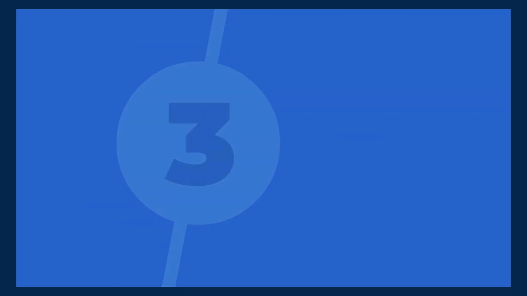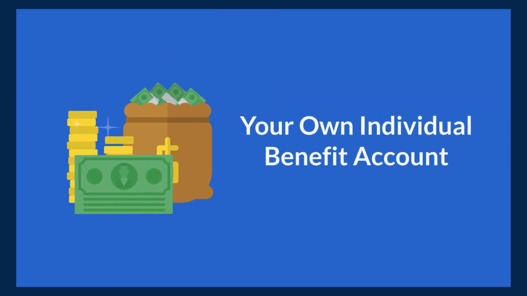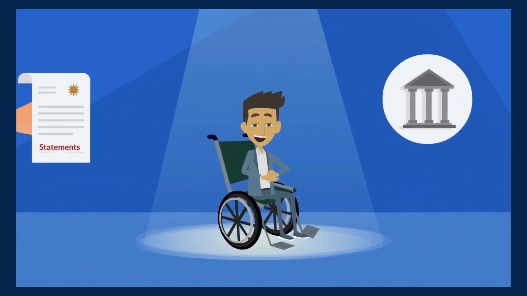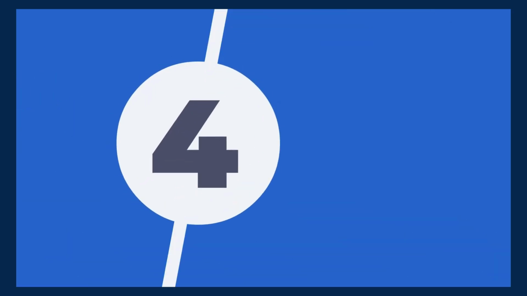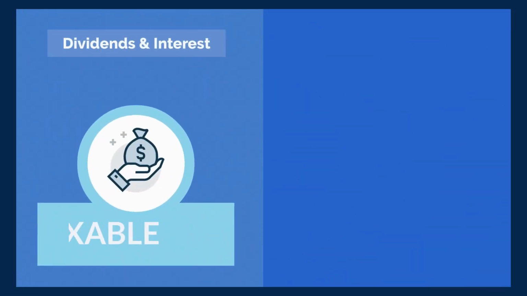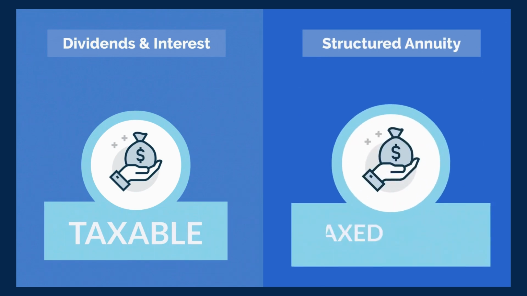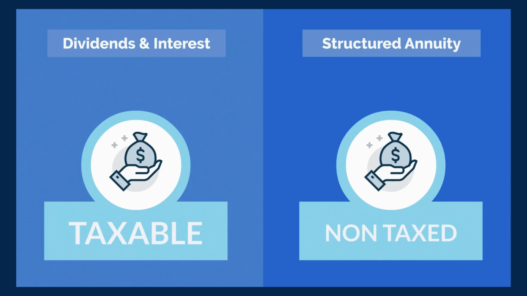Number 3 states that you will have your own individual benefit account. This means that you will have your own bank account and receive statements. Number 4. Only the dividends and interest earned on the money in your trust is taxable. If you have a structured annuity, your structured annuity payments are not taxed.